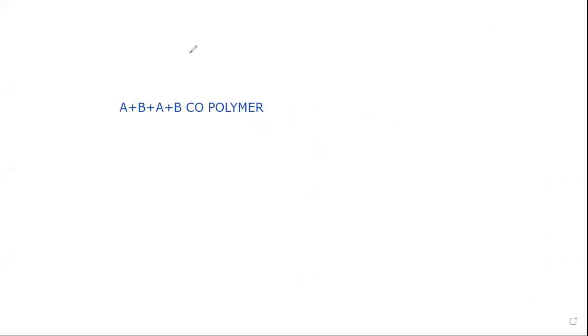Next, let me explain this for you. Let's talk about addition polymerization. Suppose I have C and C with a double bond, right? Then here I will have H, and here I will have H. Where there is nothing written, it means there is H. Now, when it is converted into polythene, what are we getting?